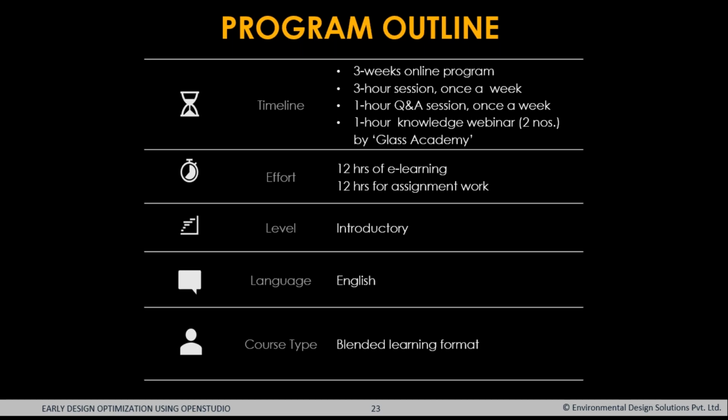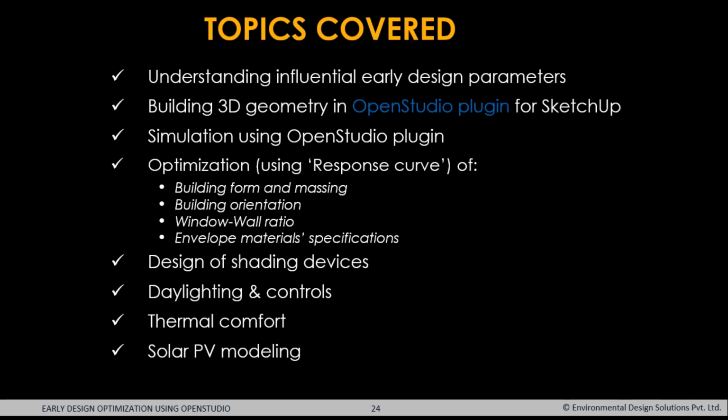Overall, we are looking at an effort of 12 hours of e-learning and 12 hours of assignments. This is a beginner's course, or an introductory level. The language medium is obviously English, and we're following the blended learning format. The topics which we are going to cover broadly are, we're going to understand the influential early design parameters. We're going to look into the 3D geometry in SketchUp and also in the OpenStudio plugin.